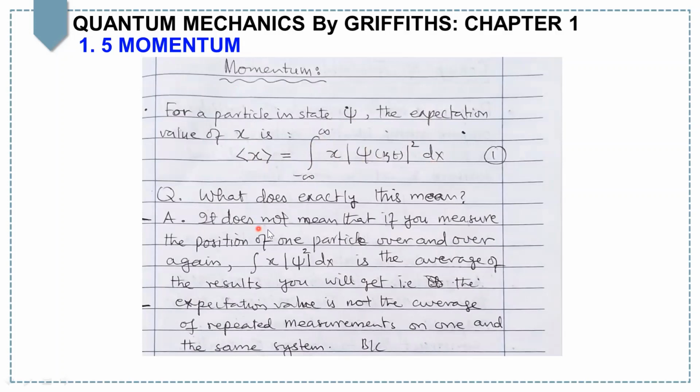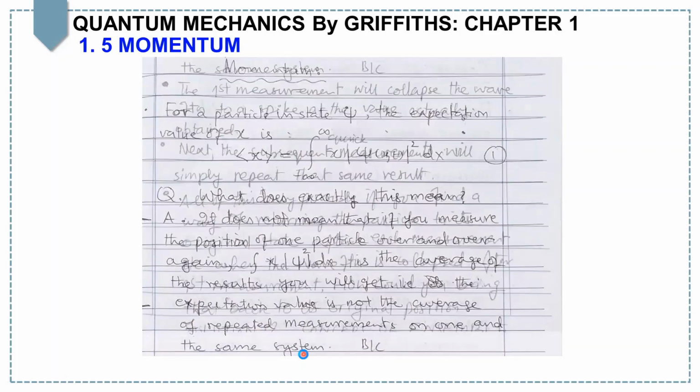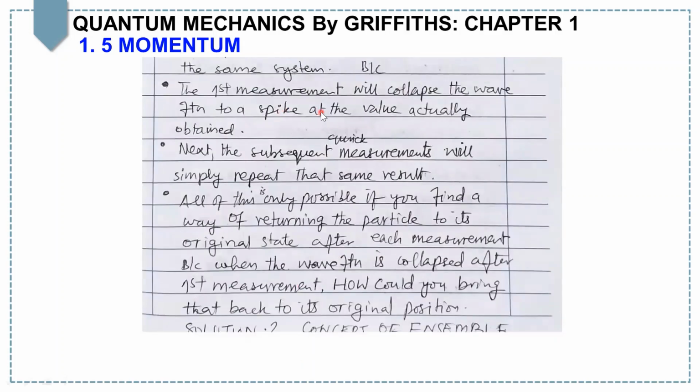Please remember, it doesn't mean that if you measure the position of one particle over and over again, this term is the average of the results. I mean that the expectation value is not the average of repeated measurements on one and the same system. Because when you do the first measurement in order to find the position of the particle, the first measurement will collapse the wave function to a spike at some value.